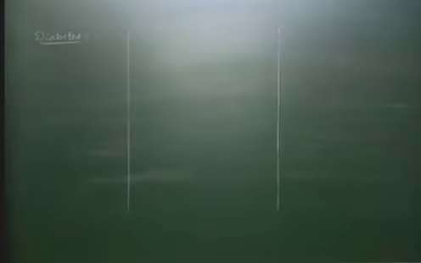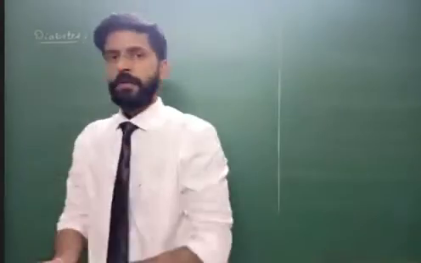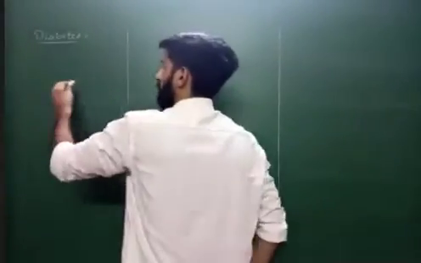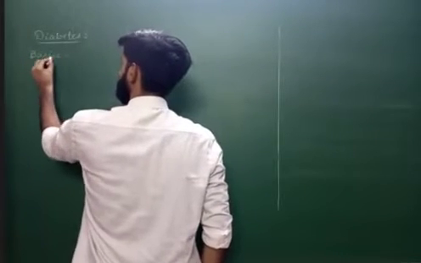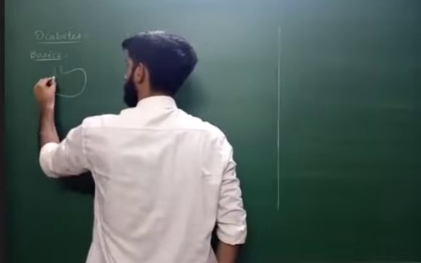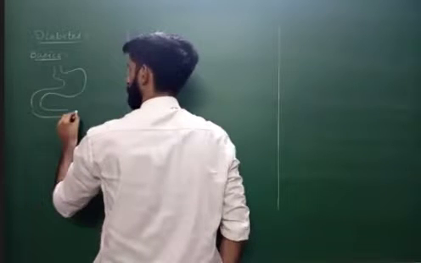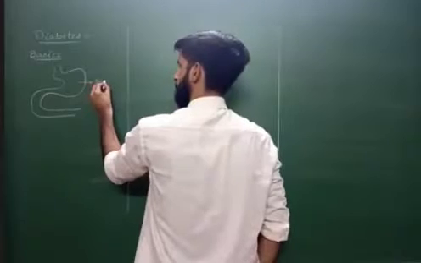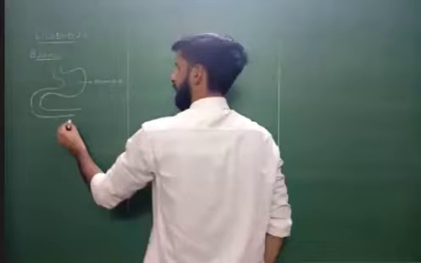Okay, fine. Now, our topic for today is diabetes. We'll start with basics of diabetes. Now, this begins with an organ which is situated between the stomach and small intestine.